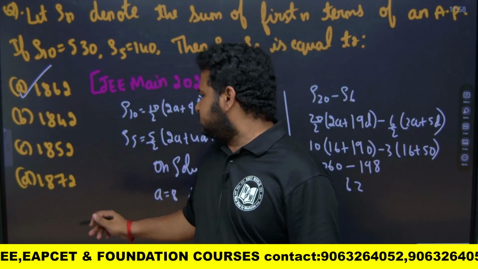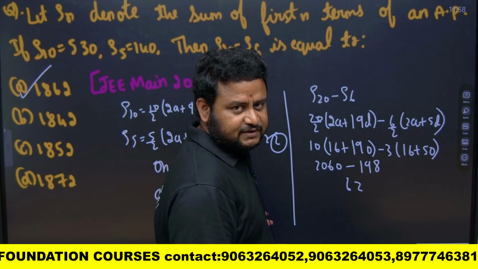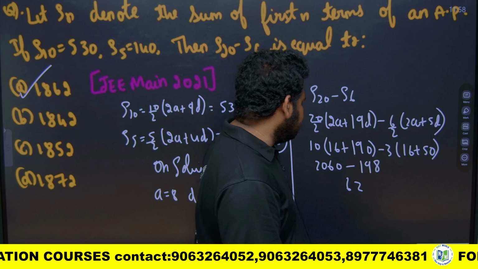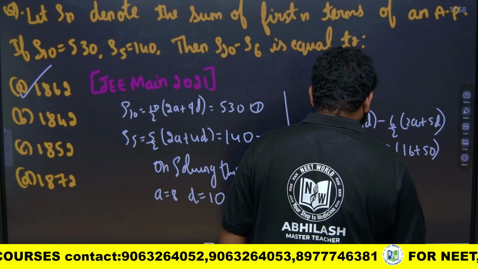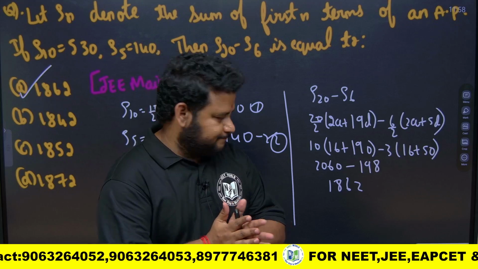JEE Main 2021 question. Very simple question. This one is calculative. That is a linear equation. You can calculate very easily by the elimination method. We got the answer as 1862, friends. Okay. I hope it is clear. Fine. Let us move to the next question.